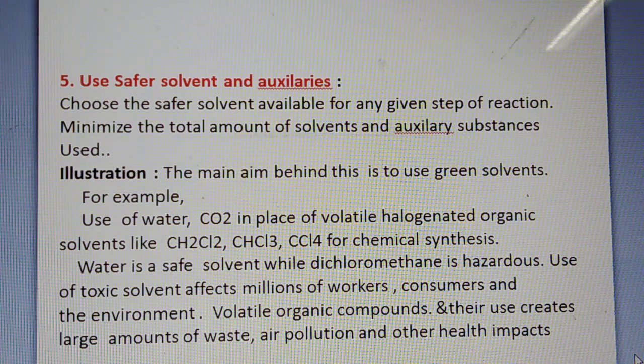Volatile organic compounds and their use also create a large amount of waste. They cause air pollution and also impact health. So we have to choose safer solvents which are eco-friendly.